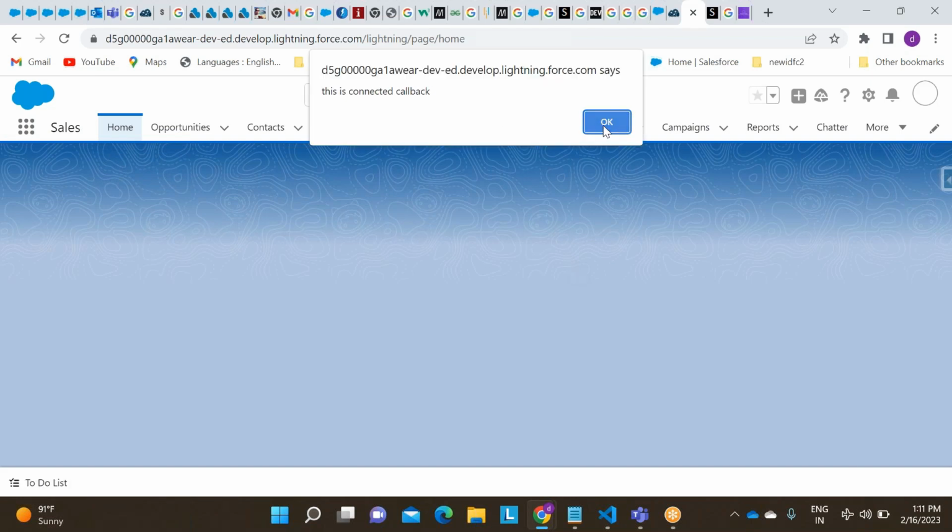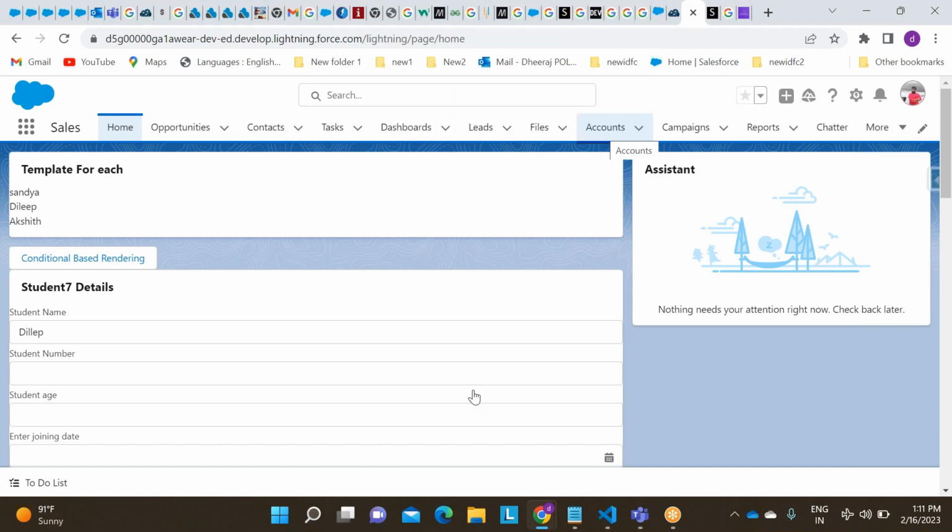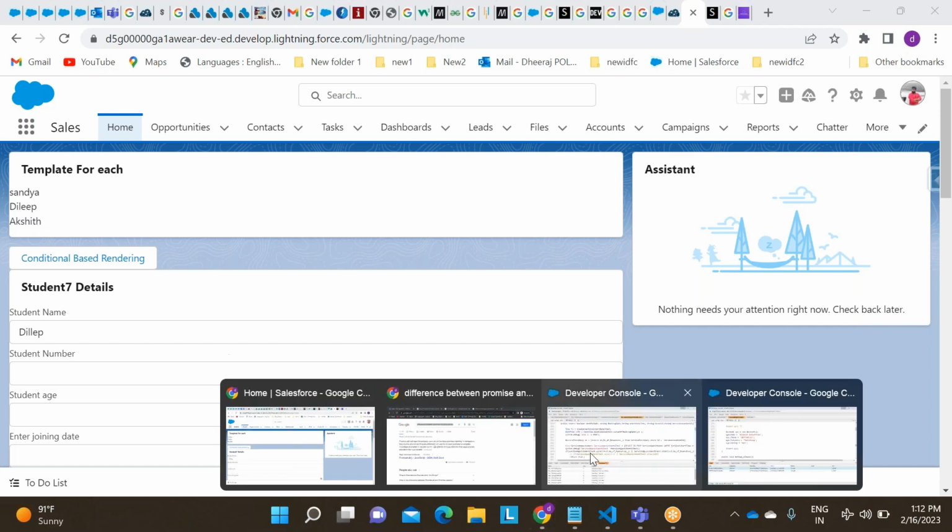Constructor, connected callback, rendered callback, call successful. Why result null? Can you tell me, guys? Why result null? Do you have any idea? Yes or no?